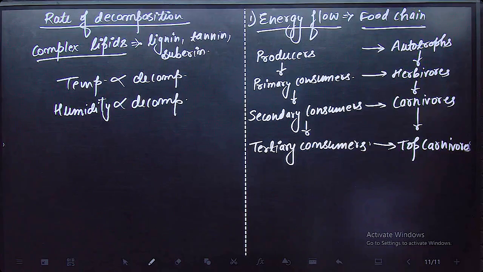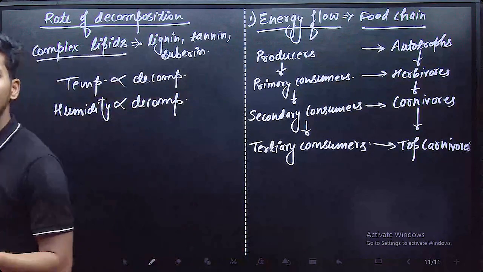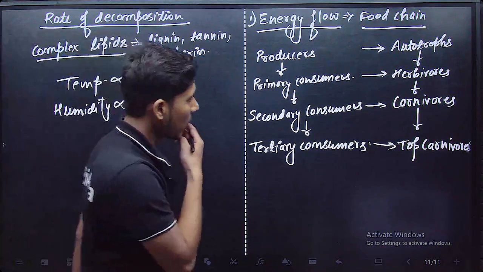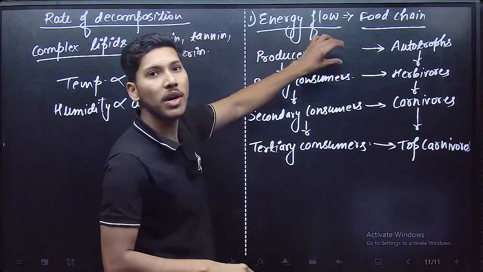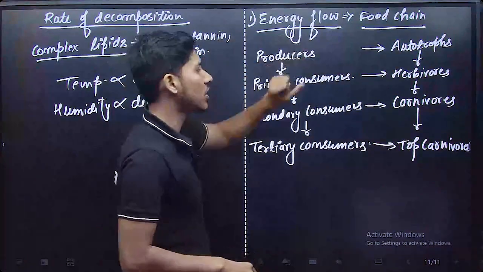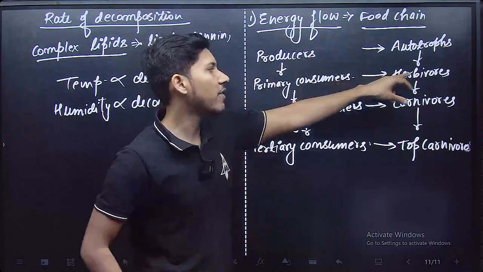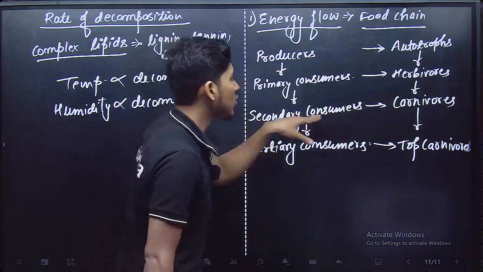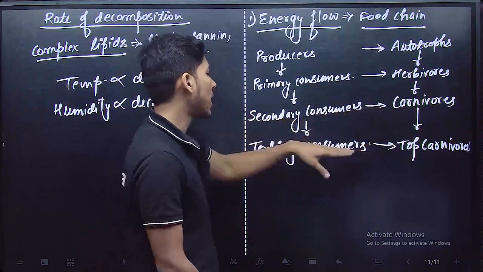Okay, clear? So this is how a typical food chain looks. Each level, like all the producers, forms a level of producers. All the herbivores come under the level known as primary consumer. All the secondary consumers or primary carnivores come under this. All the top carnivores come under this.